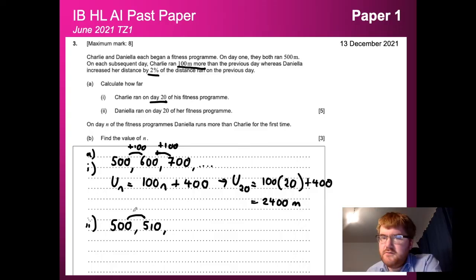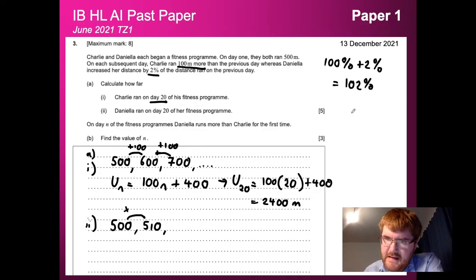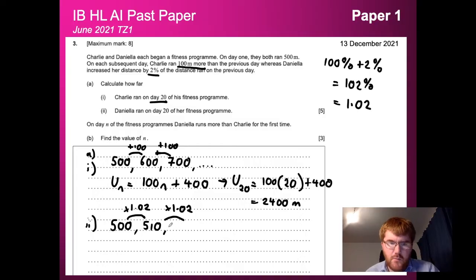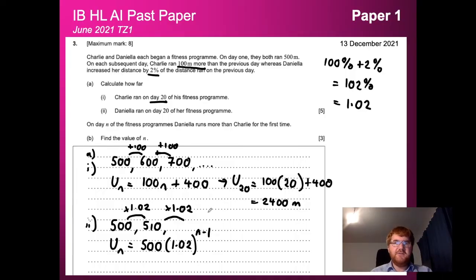What I'm doing to actually work this out is I'm multiplying by an increase of 2%. Remember, an increase of 2%, well, 100% plus 2% is equal to 102%, and this as a decimal is equal to 1.02. So essentially, to work out each term in the sequence, we'll multiply by 1.02 each time. So we can work out the nth term from this. So the nth term, this comes directly from the formula sheet, is U1, which is going to be our first term, 500, multiplied by the multiplier, which is 1.02, and then to the power of n minus 1. Again, this comes directly from the formula sheet.